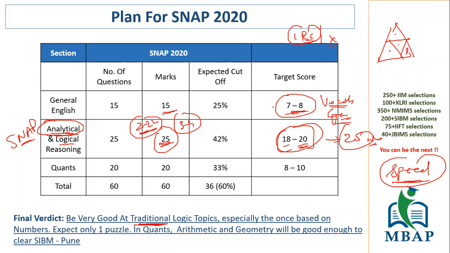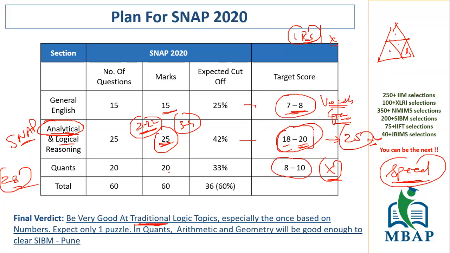If these two parts are sorted, understand, if you're good for around 28 marks, even if I don't count quants, because here you don't have any sectional time, so even if you're not scoring in quants at all and you score a total of 28 only from these two sections, you would definitely get into at least any of the top four of the Symbiosis colleges, the SIIB and all of that. If you're aiming at SIBM, definitely some part of quants will play a role.